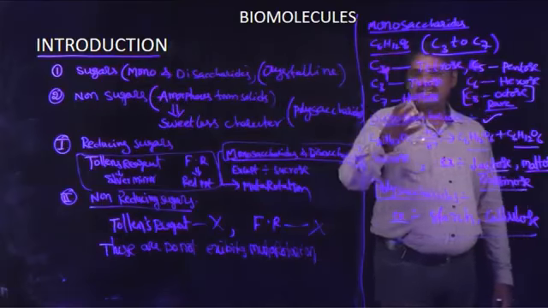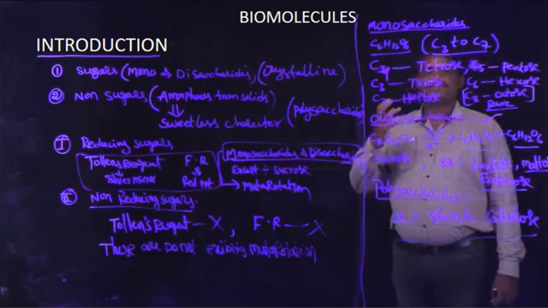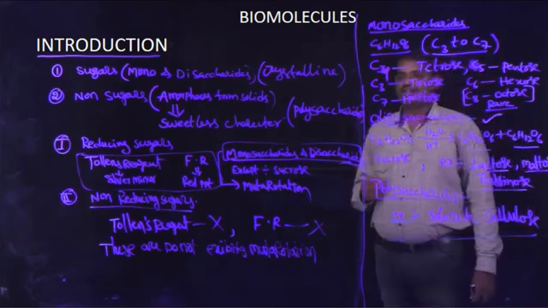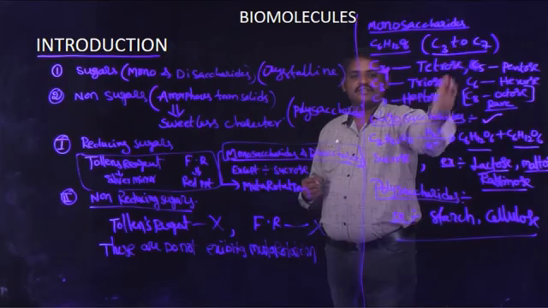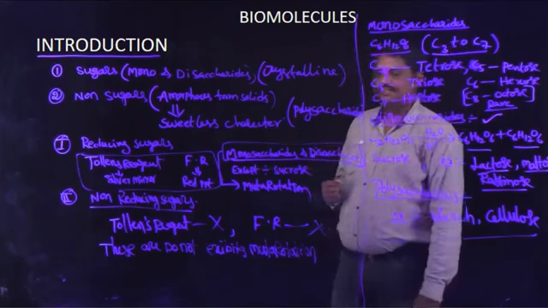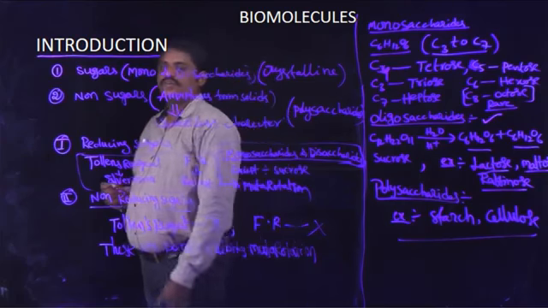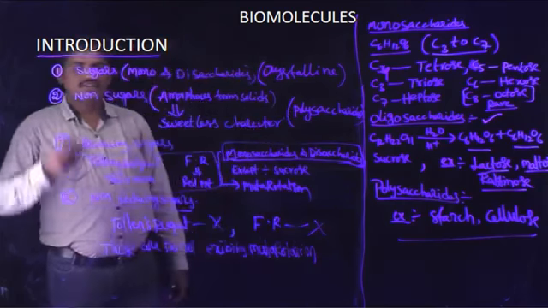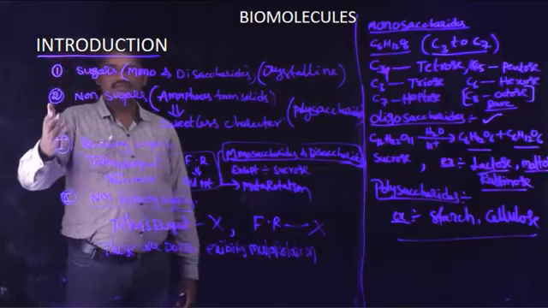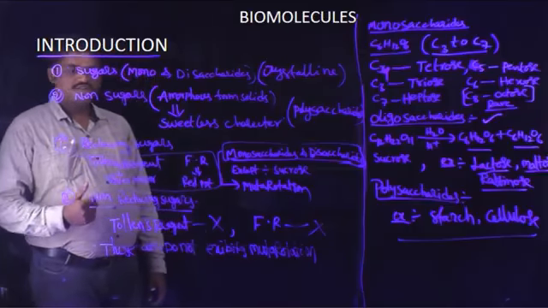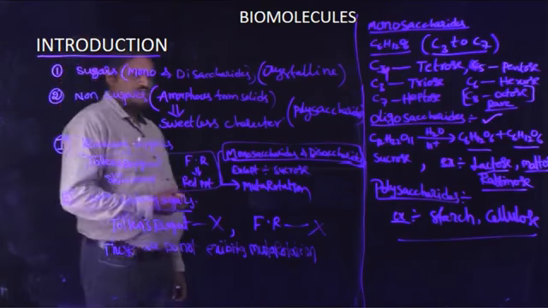So today three classifications are explained. First classification is on the basis of hydrolysis. These are subdivided into three categories: monosaccharides, oligosaccharides, and polysaccharides. Next one, on the basis of taste. Some of the molecules are very sweet, and some are sweetless. These are subdivided into two categories: sugars and non-sugars.